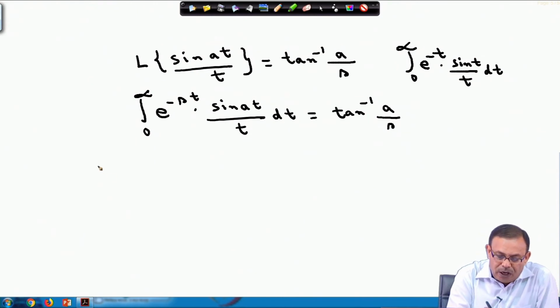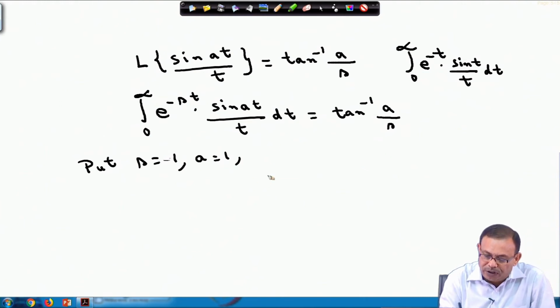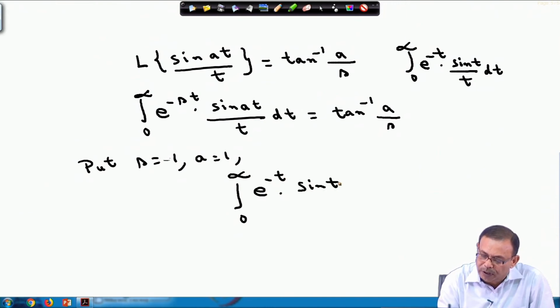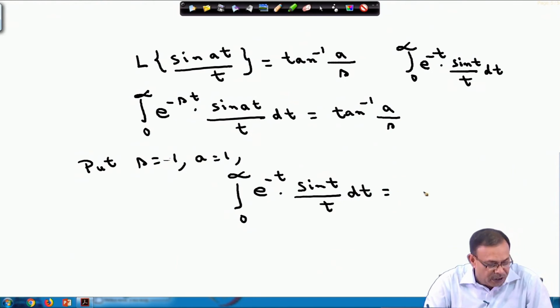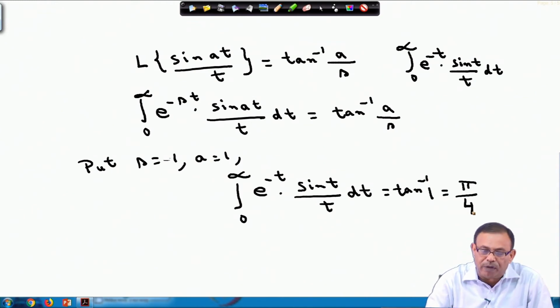So, obviously, I will put s equals 1 here, and also a equals 1 here, so that the left hand side integral becomes the integral of e^(-t) sin t / t dt, and this equals tan inverse 1/1, tan inverse 1, which is nothing but pi/4. So, the value of this integral is pi/4.